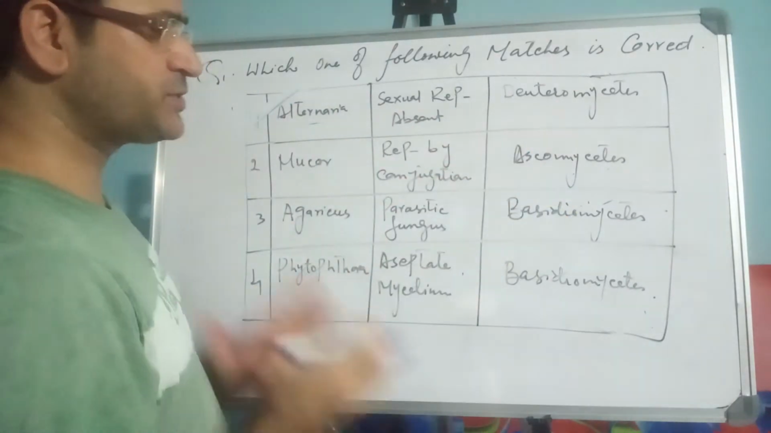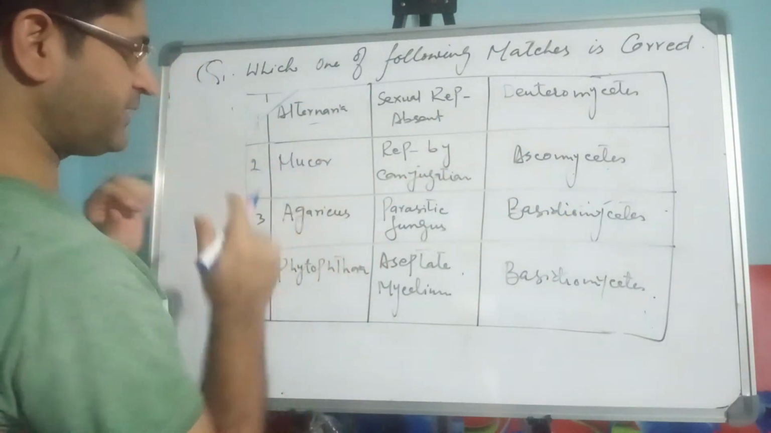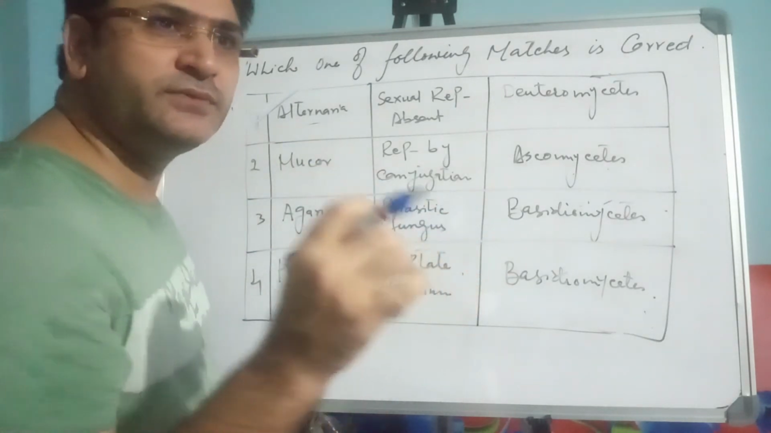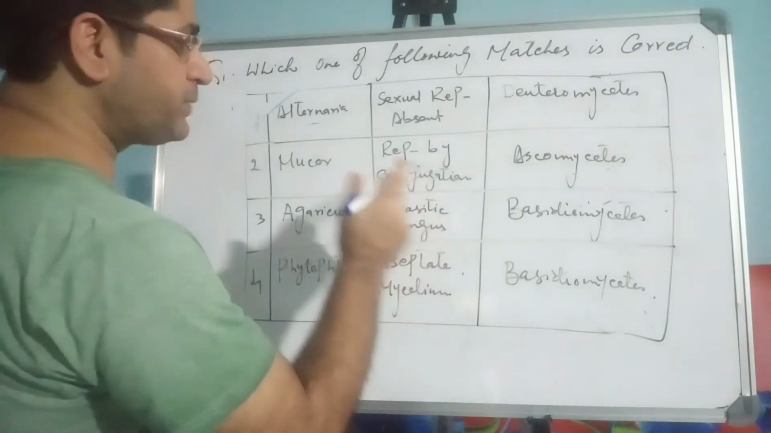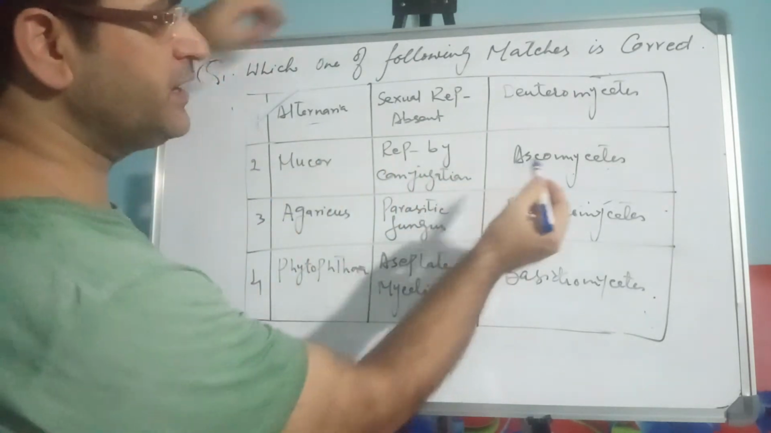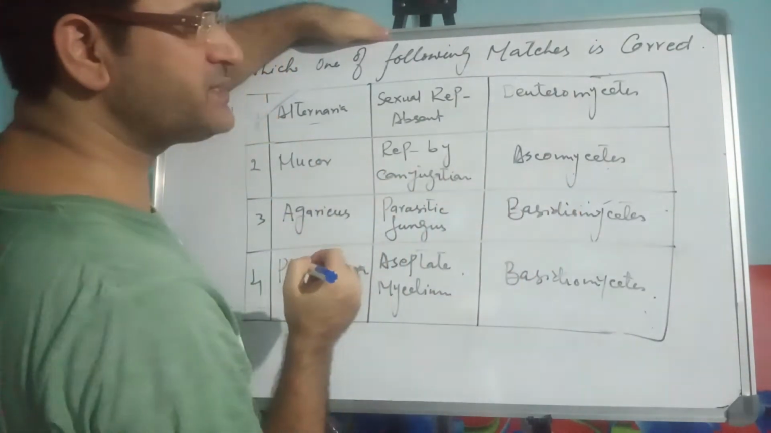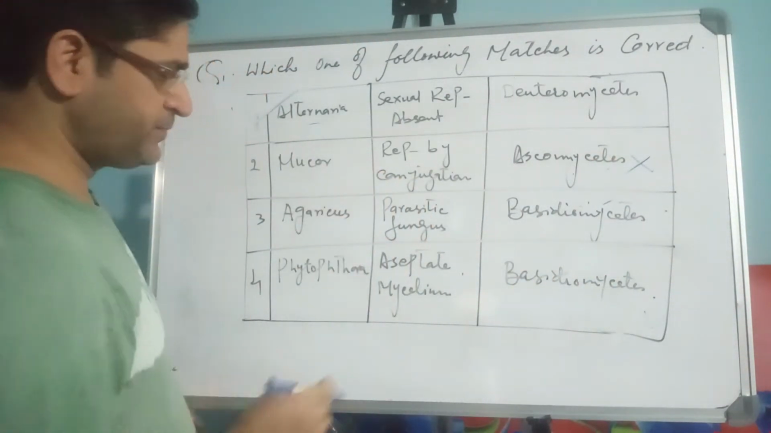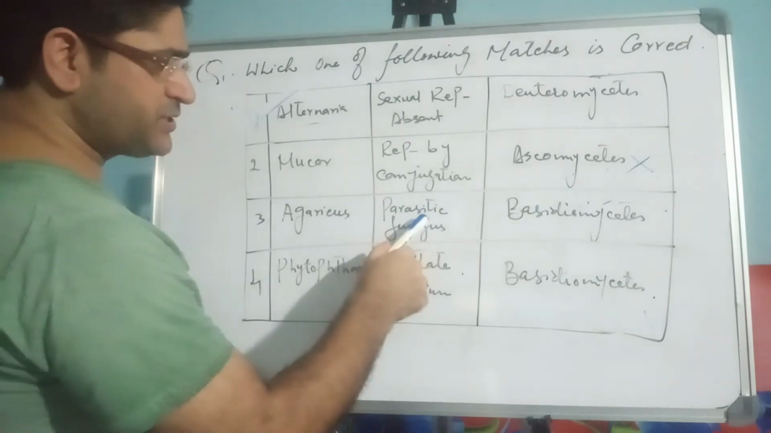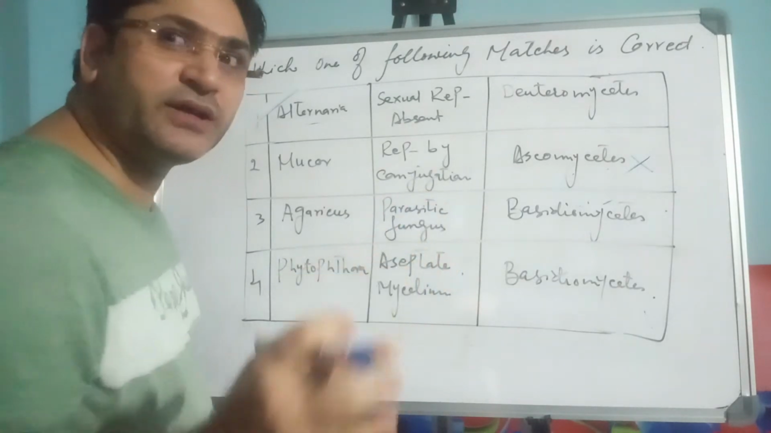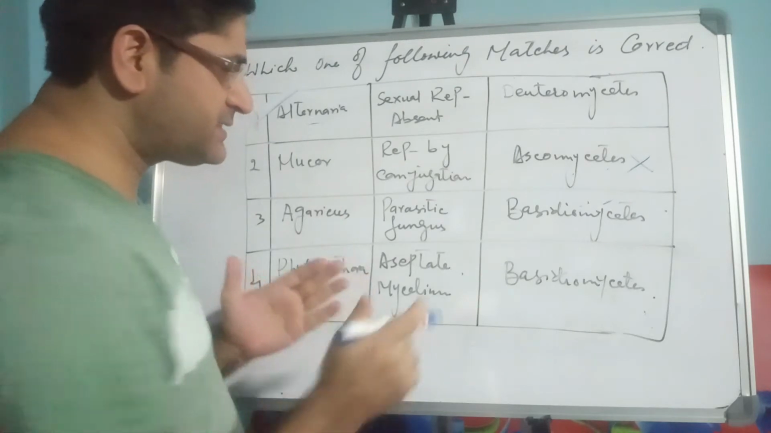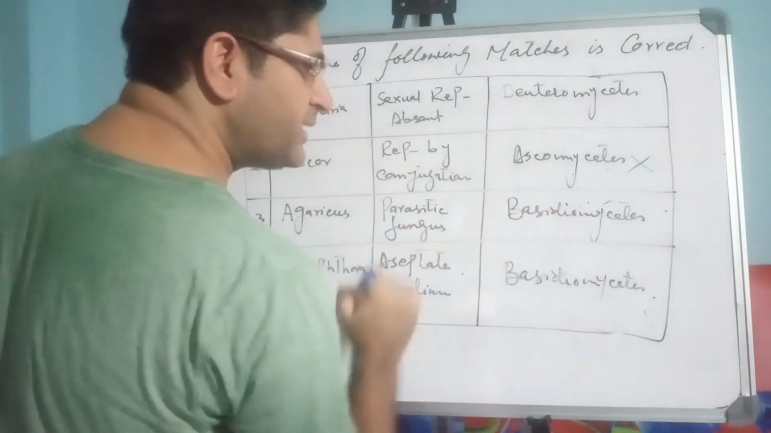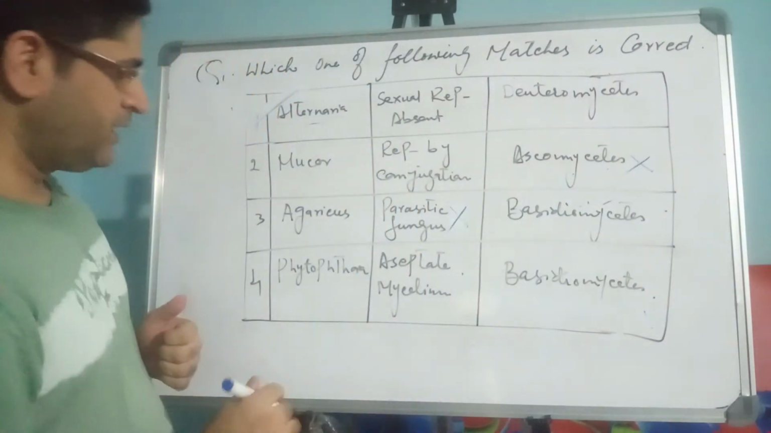Why will these three options not be the answer? Say for example, if I take Mucor. Mucor is an example of zygomycete fungi. The group coming under Mucor is the zygomycete, but here ascomycete fungi is mentioned, so it is not correct. Reproduction by conjugation is right. Agaricus, option parasitic fungi. Now Agaricus is not a parasitic fungus. Agaricus is a saprophytic fungus. It comes under the group of the basidiomycete. That is right, this is the wrong.